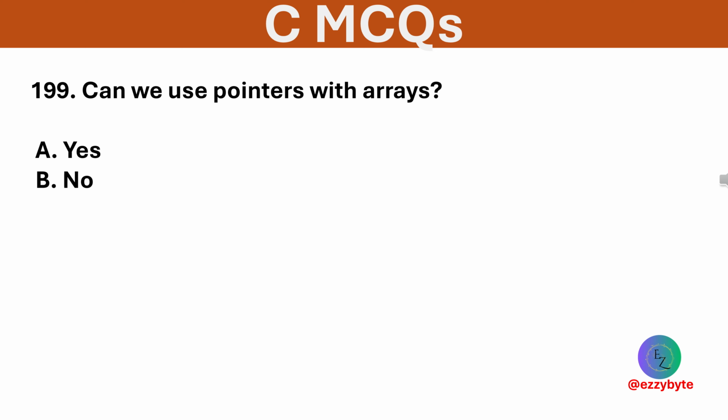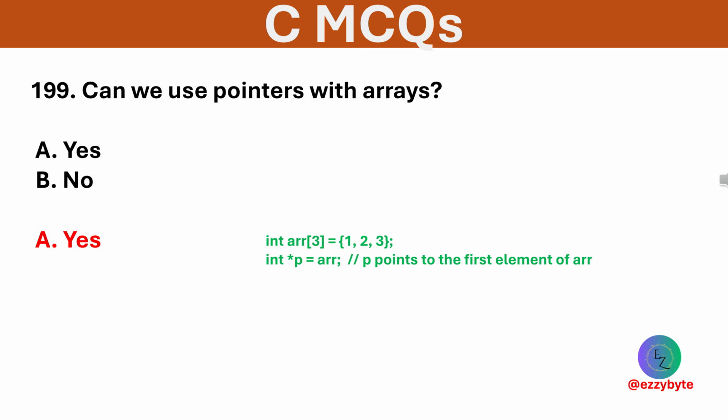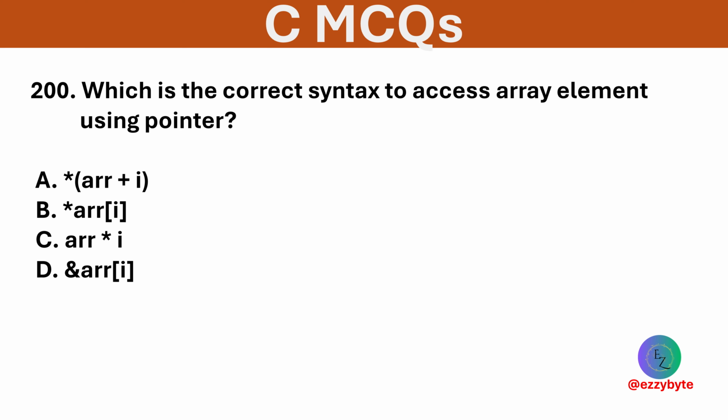Can we use pointers with arrays? Options are yes and no. Option A is correct. Arrays and pointers are closely related in C. Which is the correct syntax to access array elements using pointers? Options are given below. Option A is correct syntax to access an array element using a pointer.